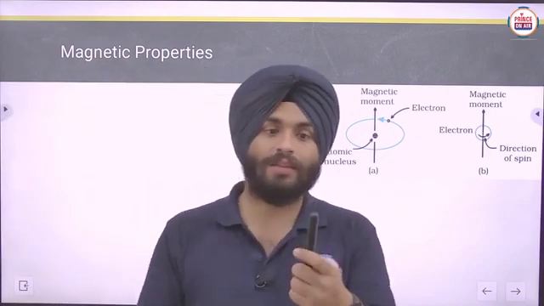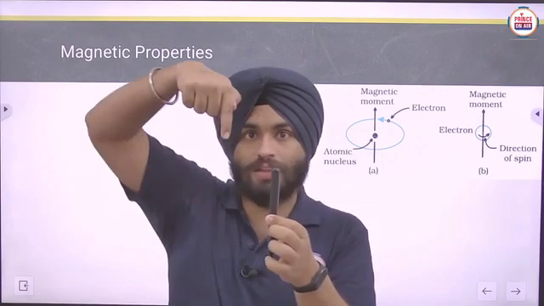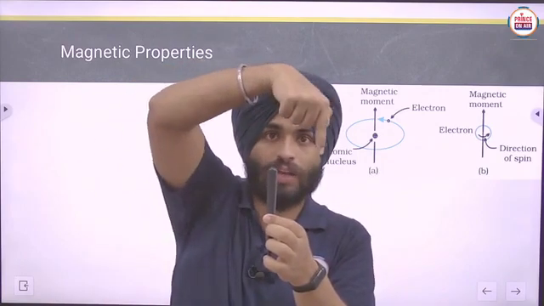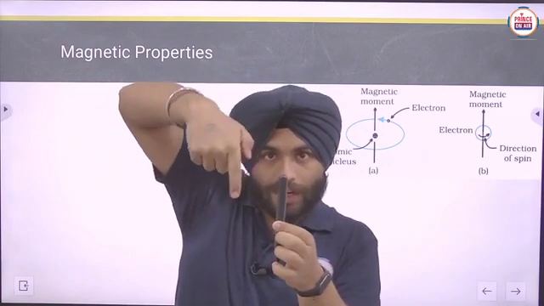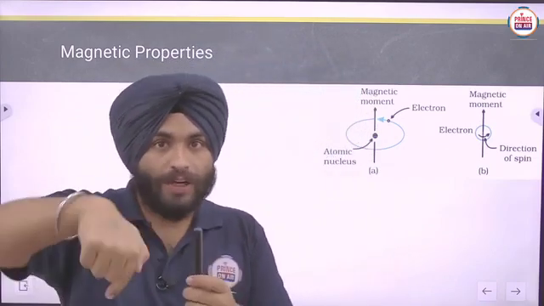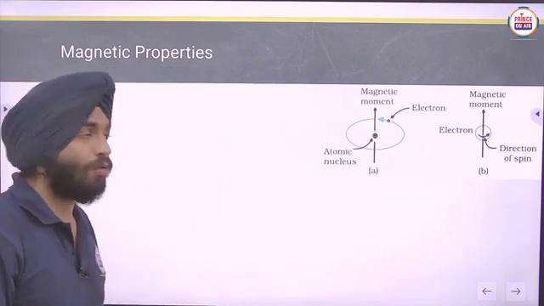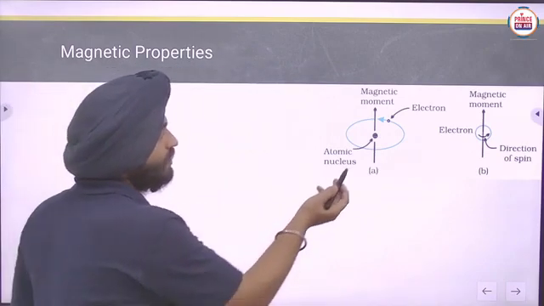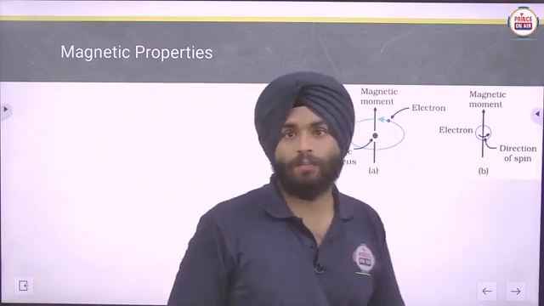Suppose this one is the nucleus and this one is an electron, and the electron is revolving in this way, and it also rotates about itself. So there will be two types of motion, orbital motion and spin motion. The electron has both orbital motion and spin motion.